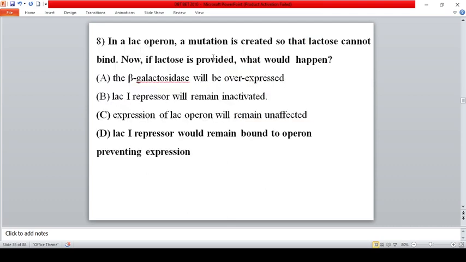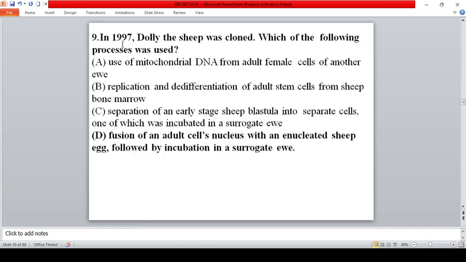In the lac operon, a mutation is created so that lactose cannot bind. In this circumstance, if lactose is provided, what would happen? Here the LacI repressor would remain bound to the operator region of the operon and prevent expression, because a mutation is created and as a result lactose is not able to bind. In 1997, Dolly the sheep was cloned. Which of the following processes was used? It is studied in 10th standard itself: fusion of an adult cell nucleus with an enucleated sheep egg, followed by incubation in a surrogate mother.